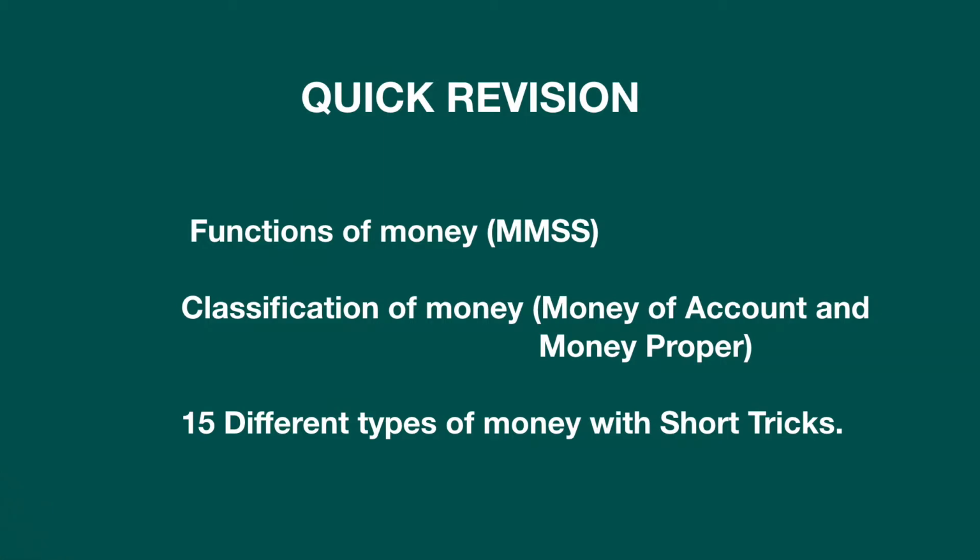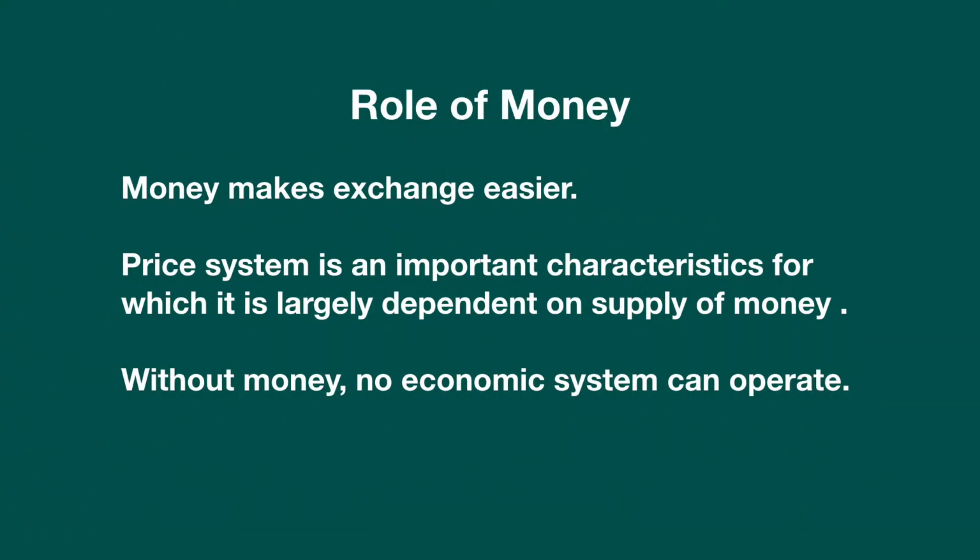Now, let's do a quick revision of what we have done earlier. Firstly, we have learned about the functions of money and the short form was MMSS. Next, we have learned about the classification of money, where money was classified into two types, money of account and money proper. And lastly, we have learned about the 15 different types of money with short tricks. Since we have read a lot about money, now let's see the role of money.